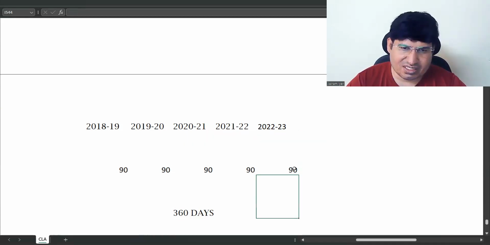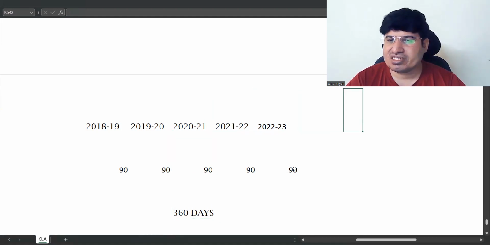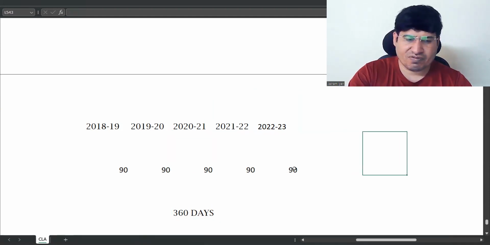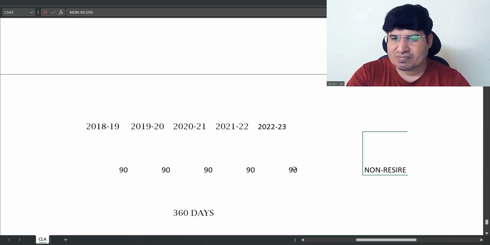Very good. So this is 360, but it should be 365. So she is not satisfying the condition. So she is not satisfying both the basic conditions. So she'll be non-resident. If she is non-resident, then we do not see the additional conditions.